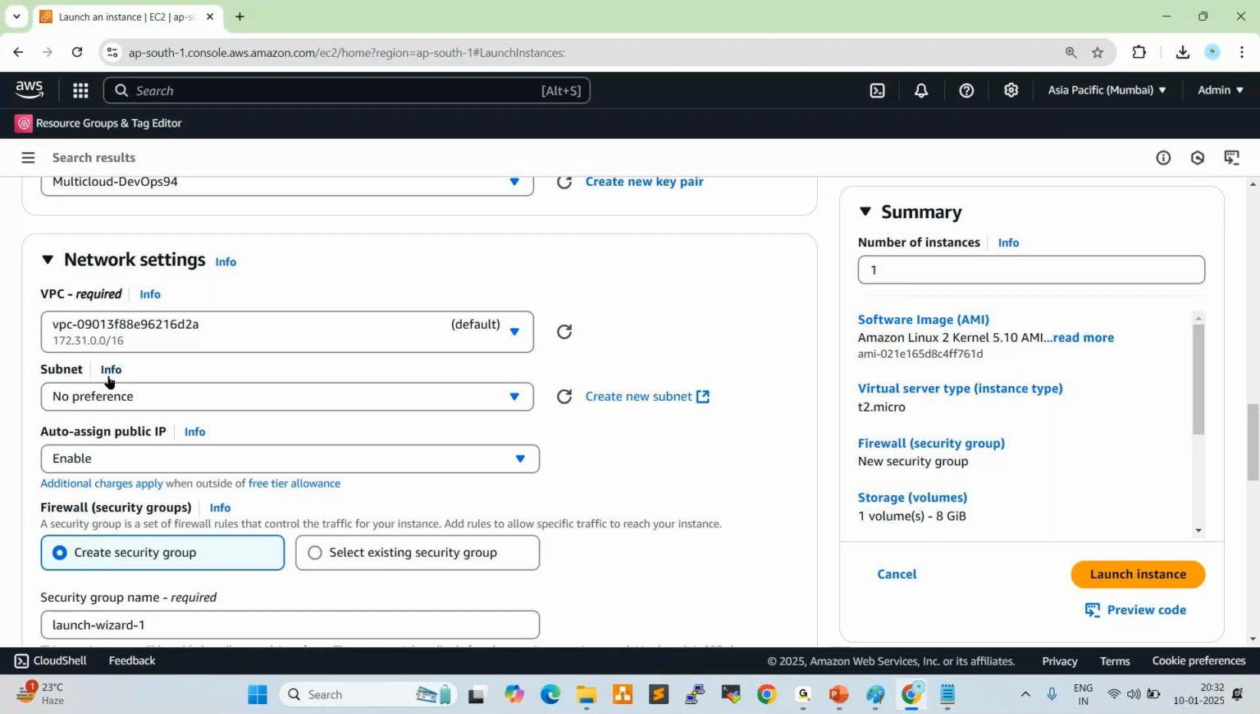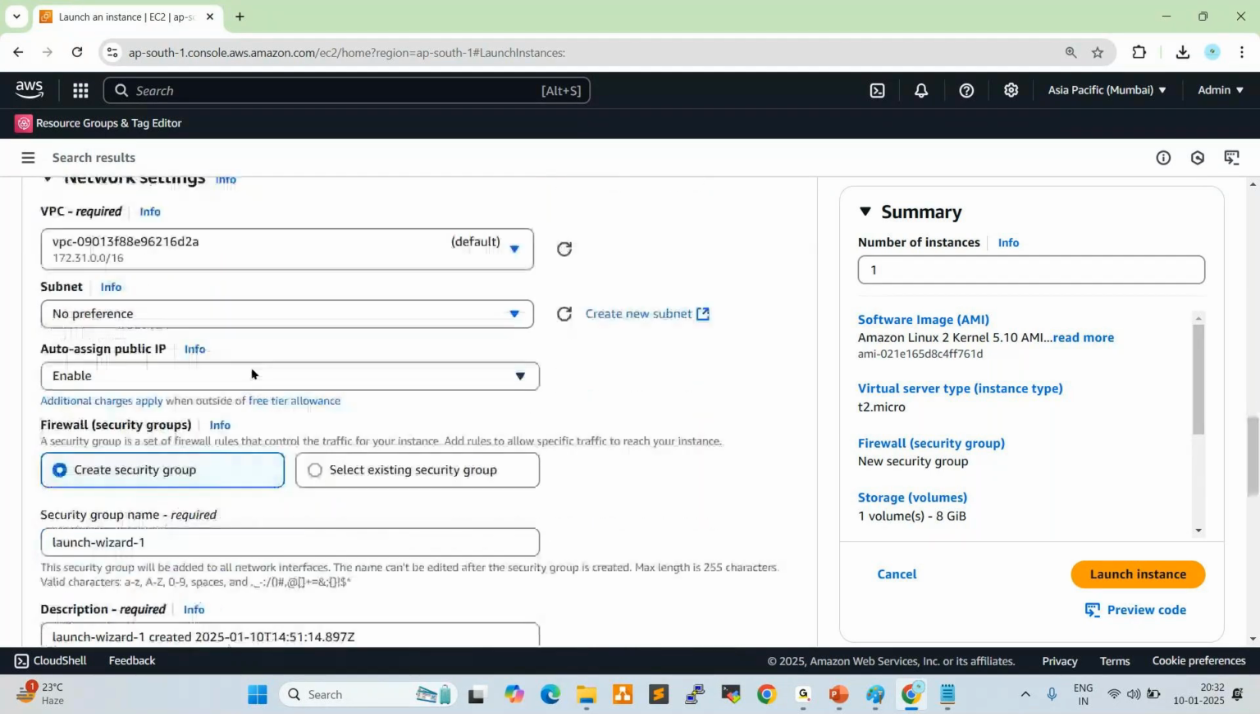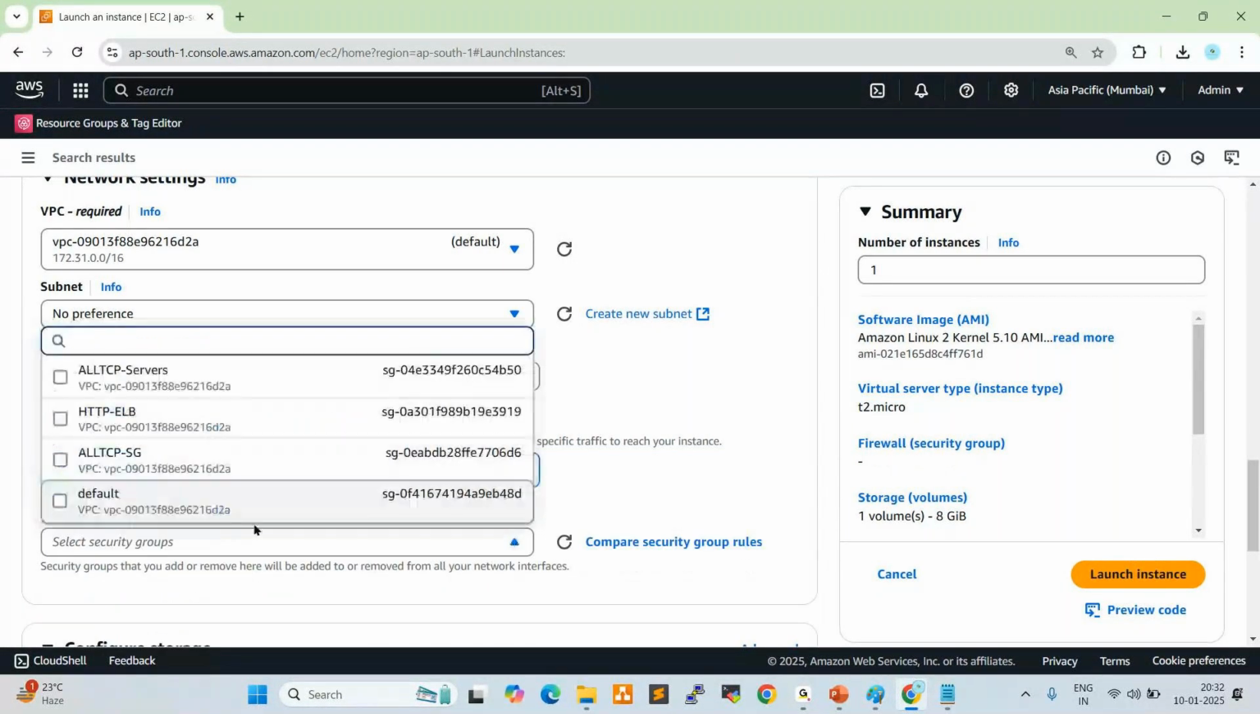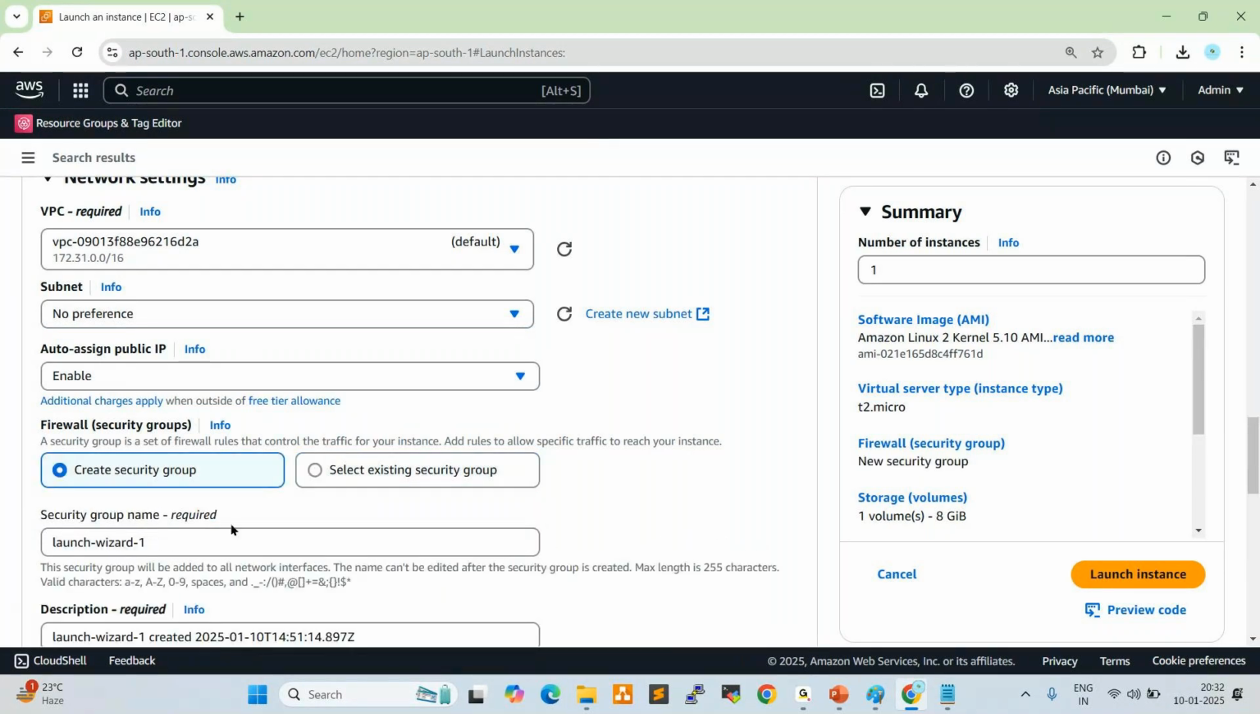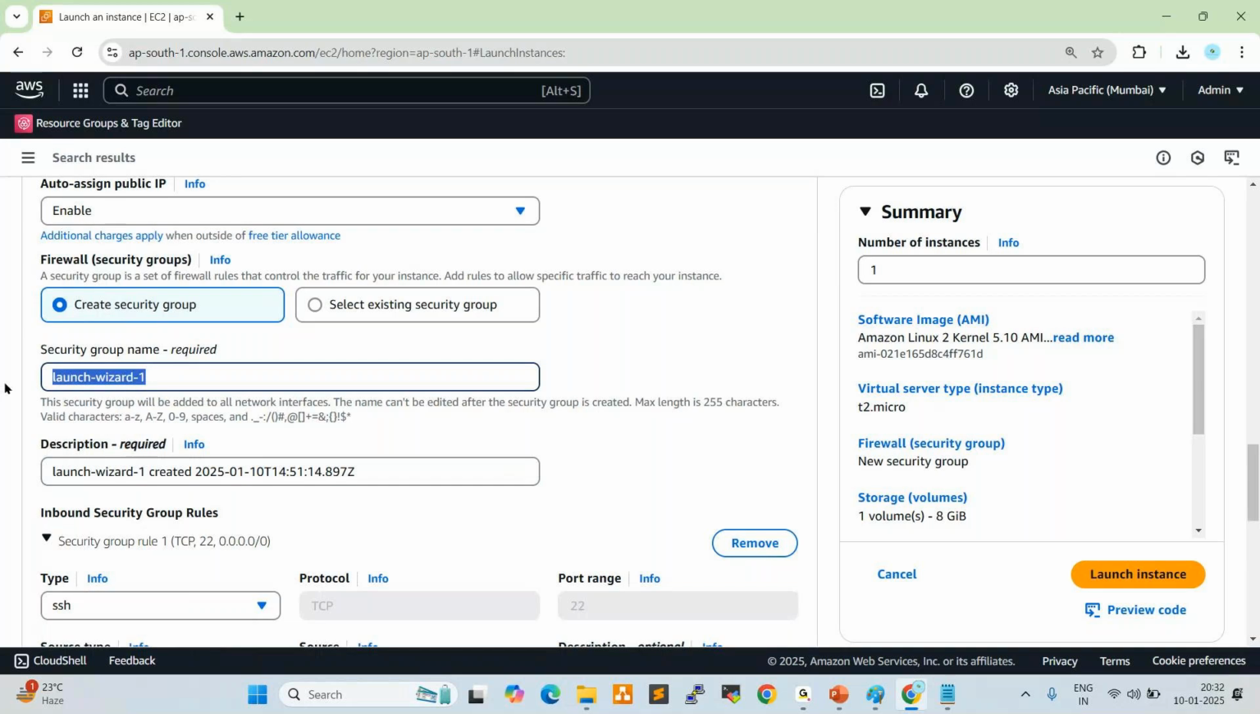Now see here, firewall security group. If you want to select an existing one, check here. These are all the existing security groups. Better you create a new security group. See here, security group name. I want to give the same name, so give SG here. Description also, I want to give the same.